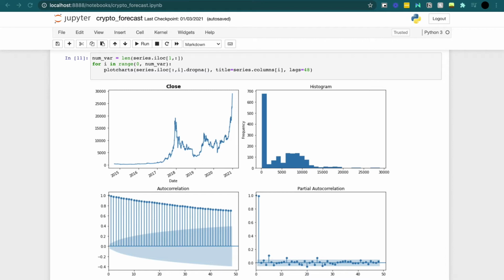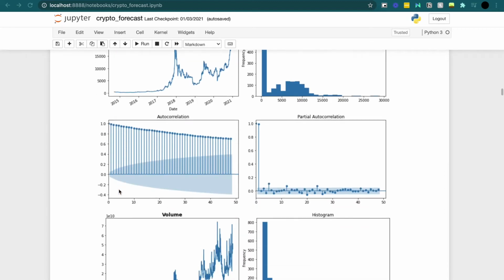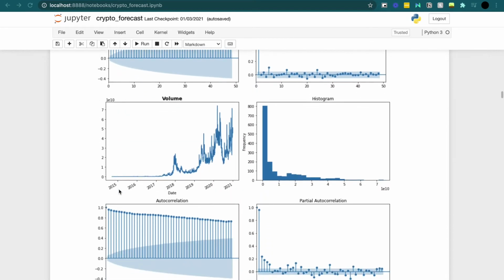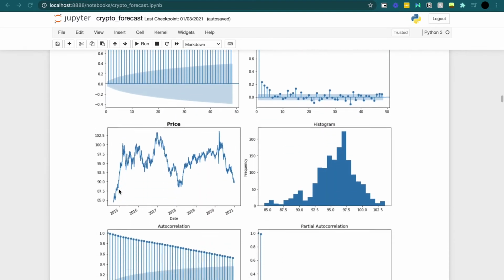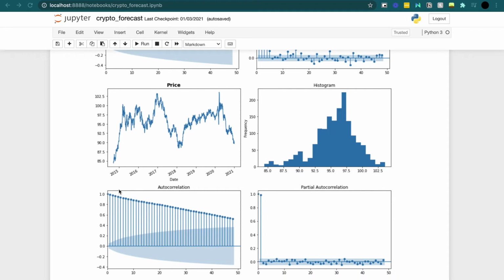So in practice, what we're going to use these 2 graphs for is to evaluate our first machine learning technique, which is an autoregressive model. And what we can see here, we see the same thing for the volume, and we can say the same thing for the price. Now, the US dollar price has more of a normal distribution, and we can see how these really determine the time dependence.